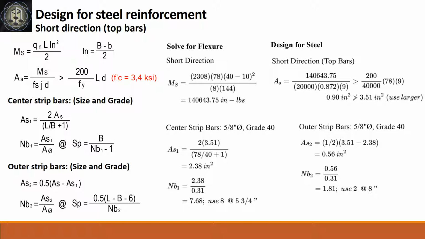The moment at short direction is 140,643.75 inch-pounds, and the area of steel is 0.9 square inch. Use the ACI minimum of 3.51 square inches. Then follow the formula for number of bars to get center strip bars of 8 at 5 3/4 inches on center and outer strip bars of 2 at 8 inches on center.